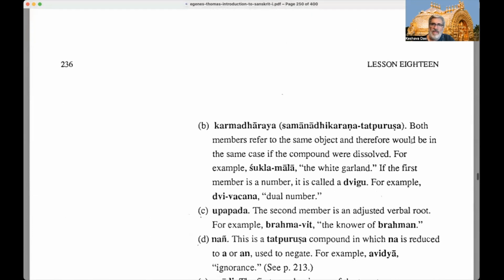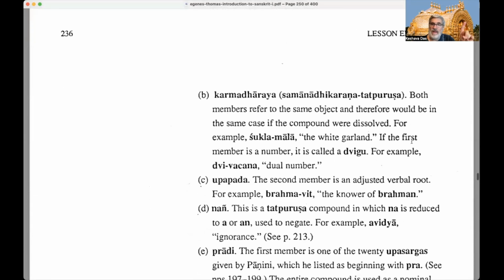And then we have the other thing, which is called a Karmadharaya. What is the difference between a Karmadharaya type of Tatpurusha and the other types of Tatpurusha? The difference is samanadhikarana. It's a samanadhikarana Tatpurusha. When you break apart the principal and the subordinate words, they both would be in the same case, right?